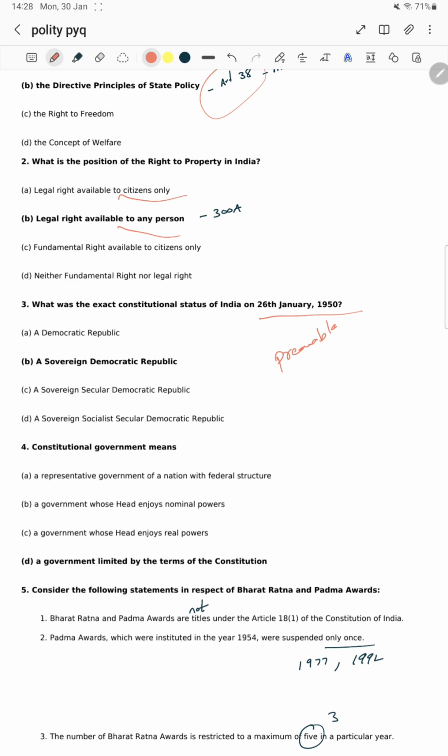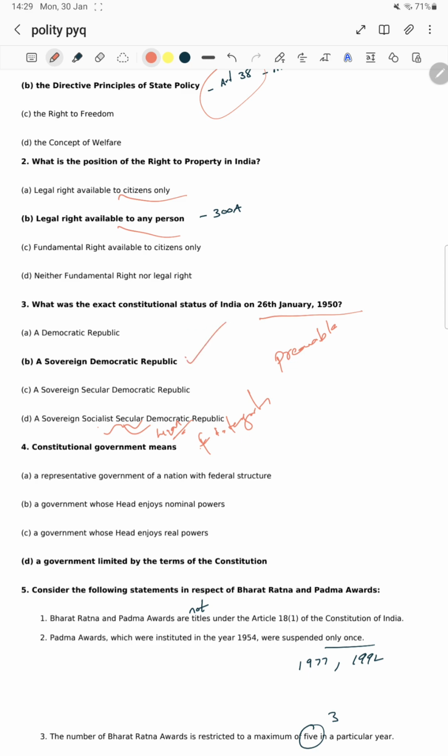There might be chances of coming in 2023. There might be a chance. Okay, preamble is a sovereign democratic republic. This was the sequence. The socialist and secular is added in the 42nd amendment. Next, these two are added, plus integrity is also added. The preamble was amended only one time. The sovereign democratic republic is the second one, option B is the right one.